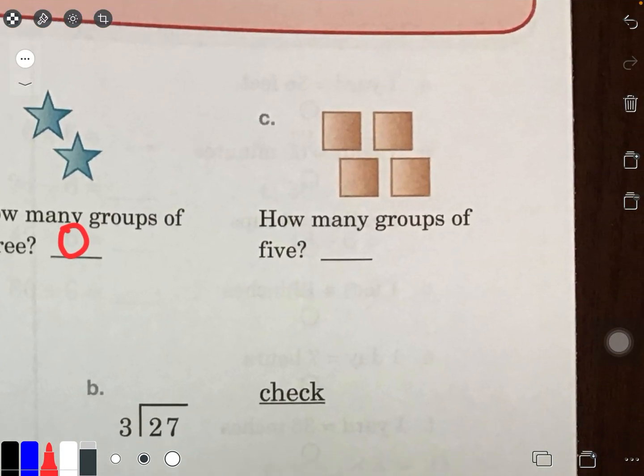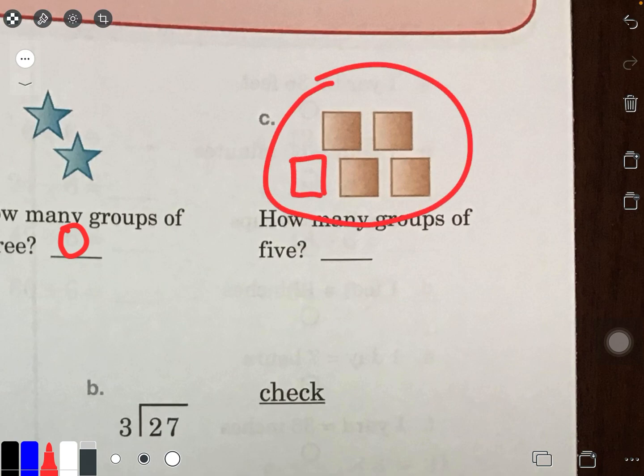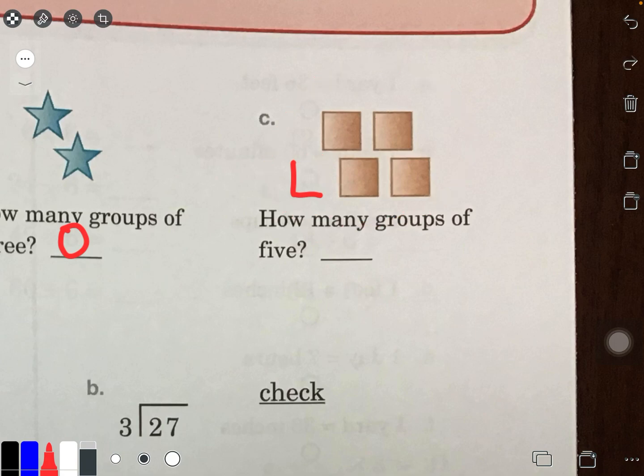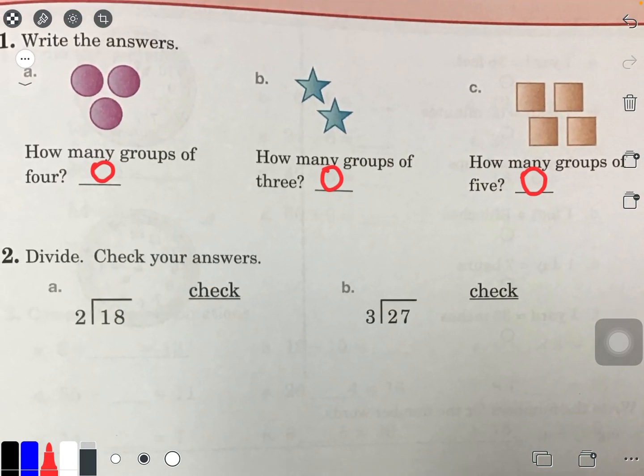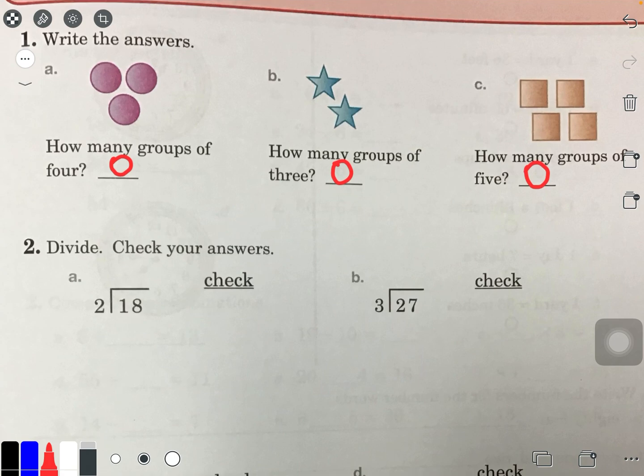Now, I've got 5 squares, but they want me to make groups of 5. Again, I cannot make a group of 5. I can't make a 5th square, because I'm only given 4 squares. So I've only got 0. Now you may think, that's silly, Mr. Vera. 0, 0, 0. Now there's a reason. Okay, let's take a look at number 2.